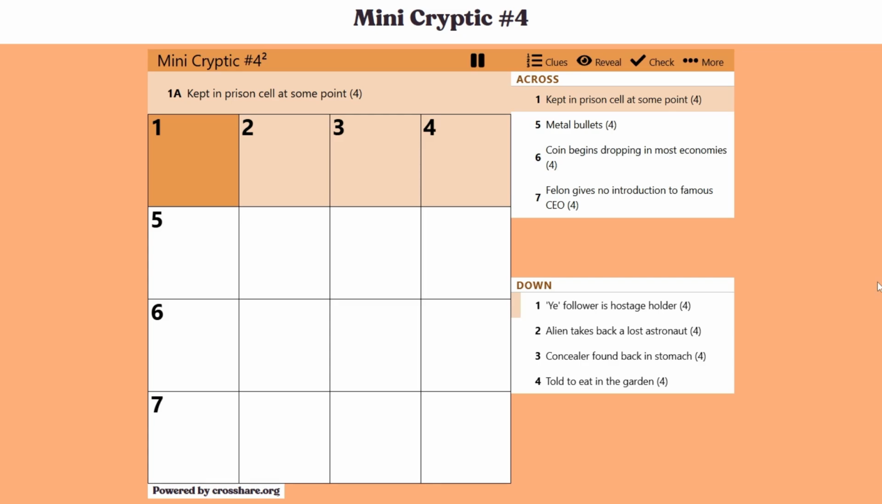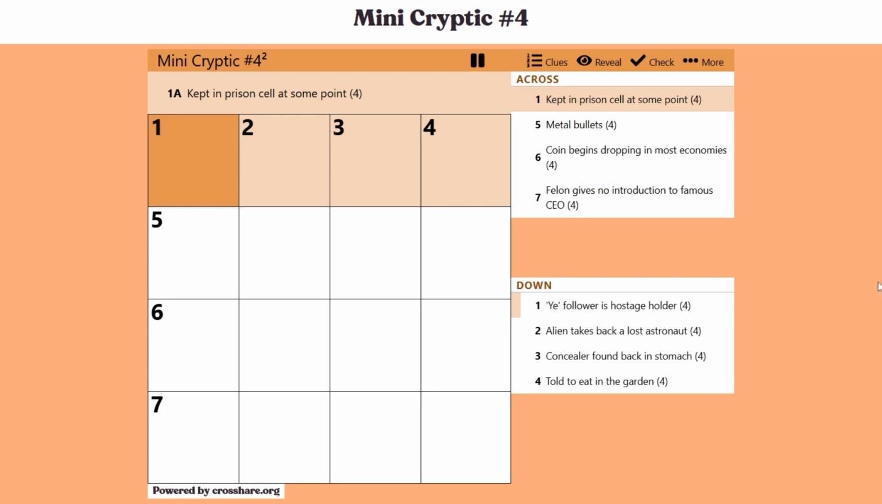Start off with "kept in prison cell at some point." Which, at first glance, seems like a very simple sentence. Almost just seems like a regular crossword clue. But you should be looking for the verb here, and kept is the verb here. And kept means it's being held within. So you might be looking within the words we have.